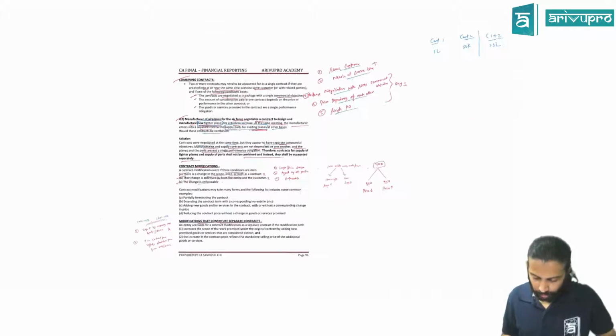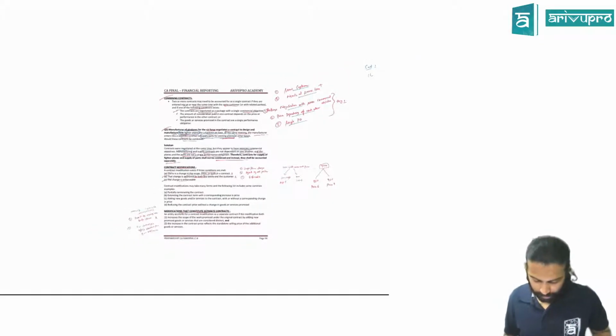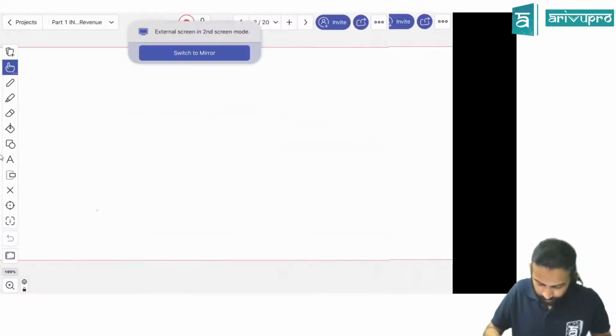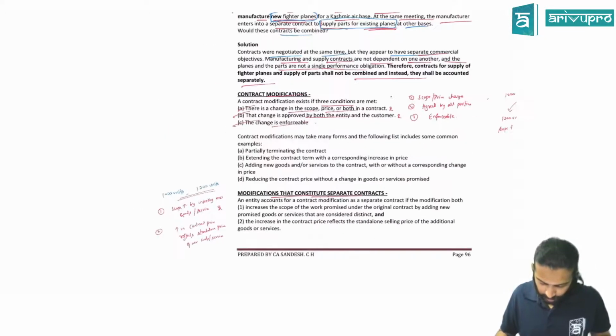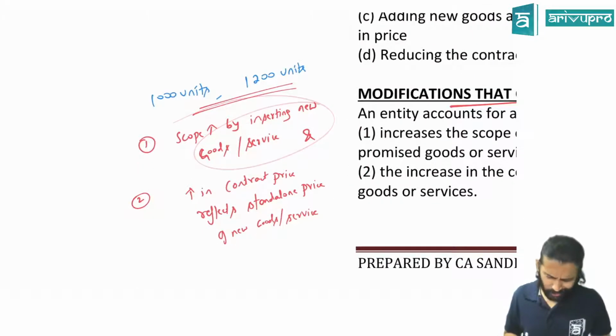I'll explain both. First, I should save. I forgot that system doesn't like me. Okay. Now it's okay. Thambi is asking one doubt. What is Thambi's doubt? Sir, this I understood, sir.